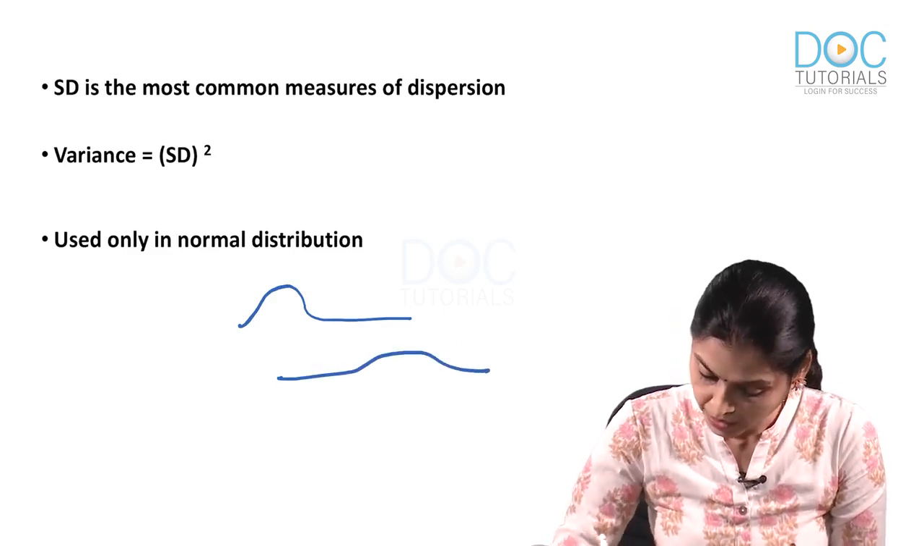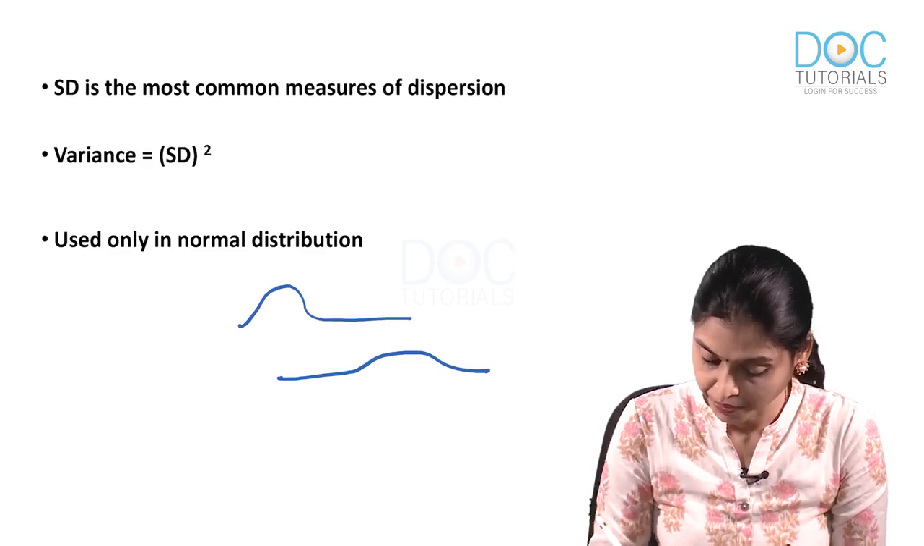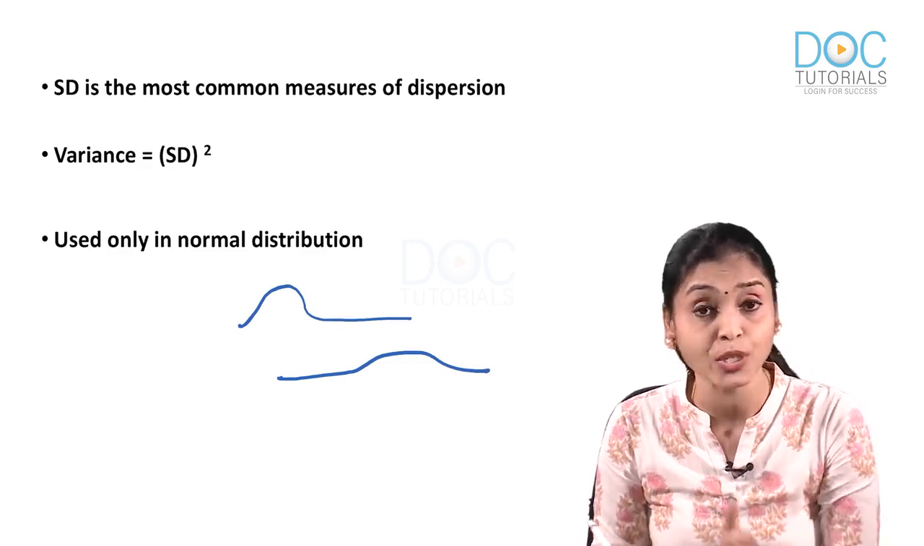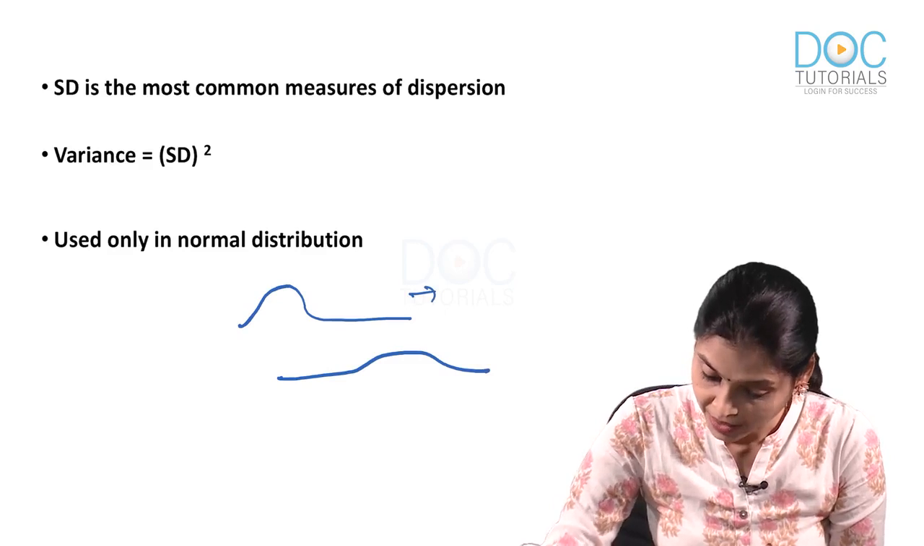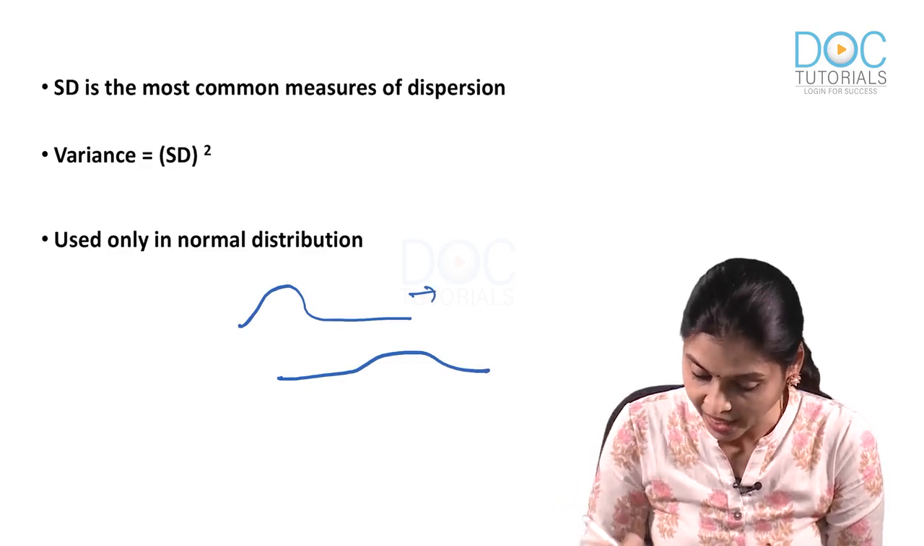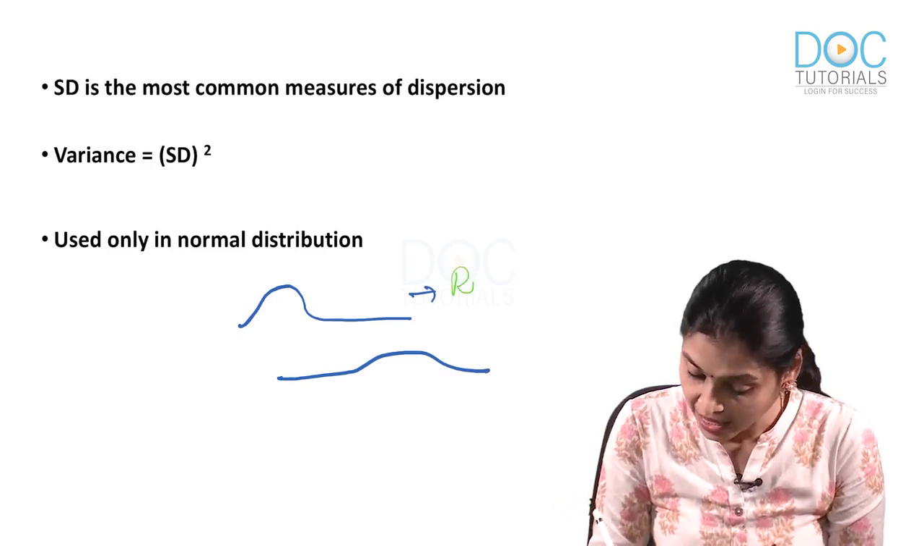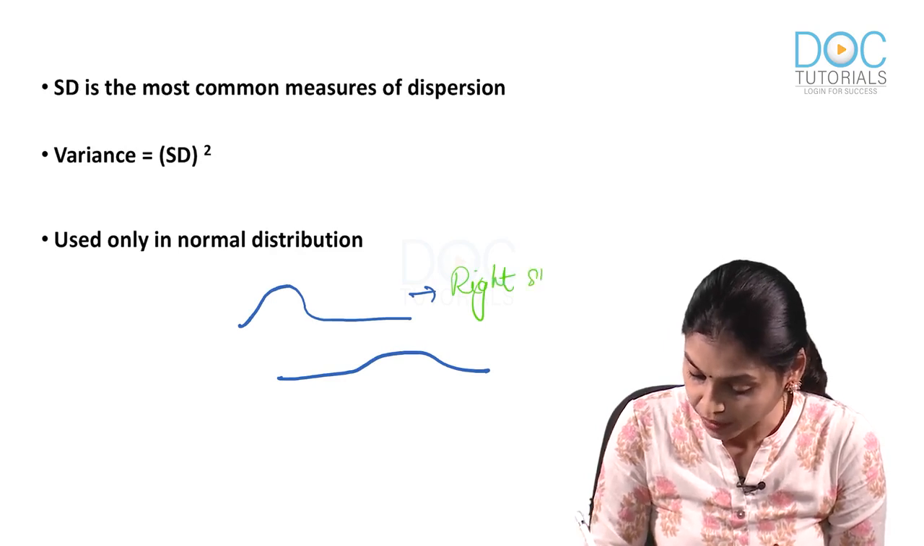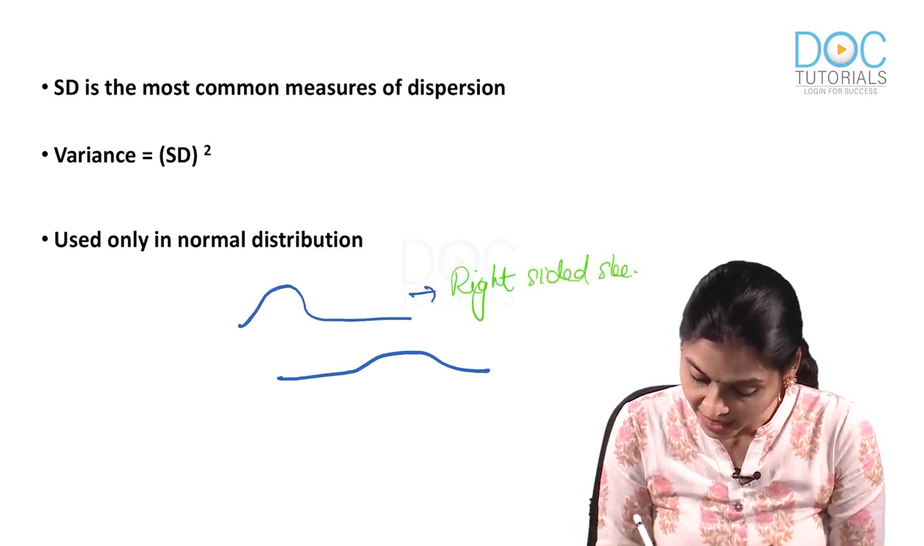Okay, and what I want to tell you is, if the tail is towards the right, it is known as right-sided skewing. Look at the tail. If the tail is towards the right, it is known as right-sided skewing. And if the tail is towards the left,